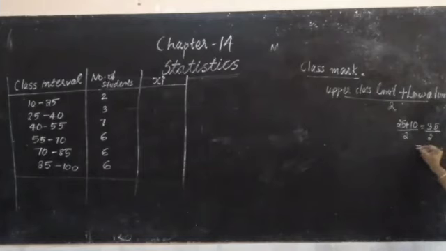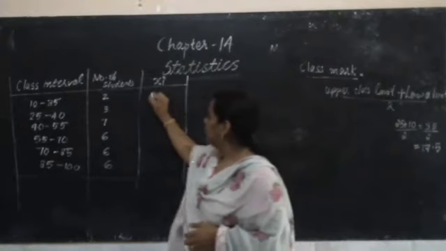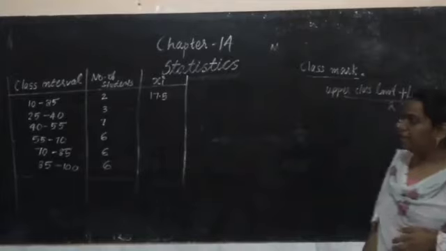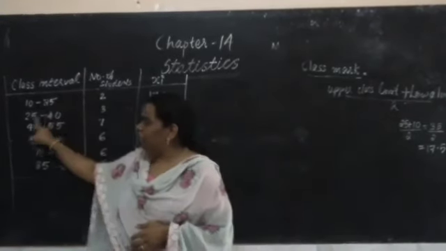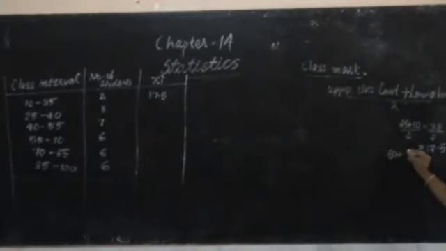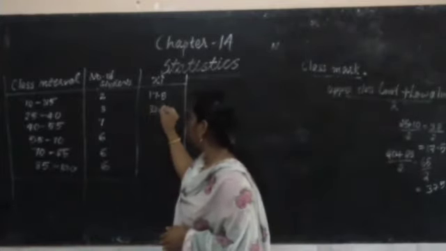35 divided by 2, we get 70.5. So that exercise is 70.5. Clear? And next step, how to find it? 40, 25. 40 plus 25 by 2. 65 by 2. What we get? 65 divided by 2, 32.5. That is the middle value, 32.5.